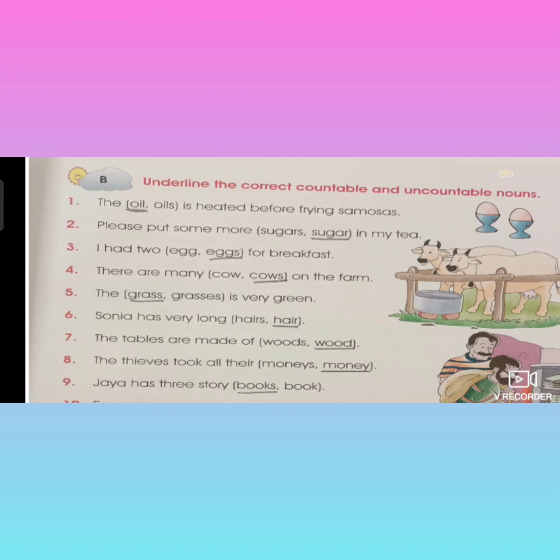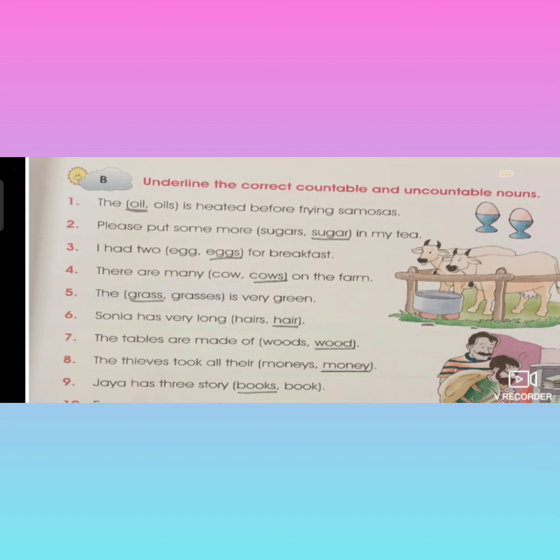Sugar. And third one, see, I had 2 dash. 2 means you can count 1, 2. So underline eggs. I had 2 eggs for my breakfast. That means a child had eaten 2 eggs for breakfast. So underline eggs. And fourth one, see, there are many dash on the farm. Many means we can count 1, 2, 3, 4. So cows, cows on the farm.